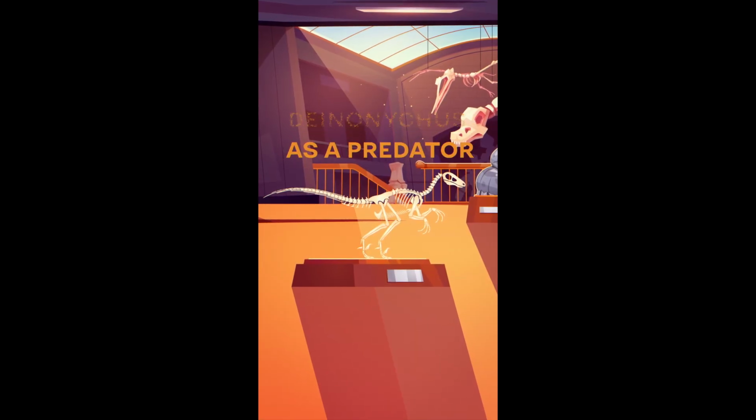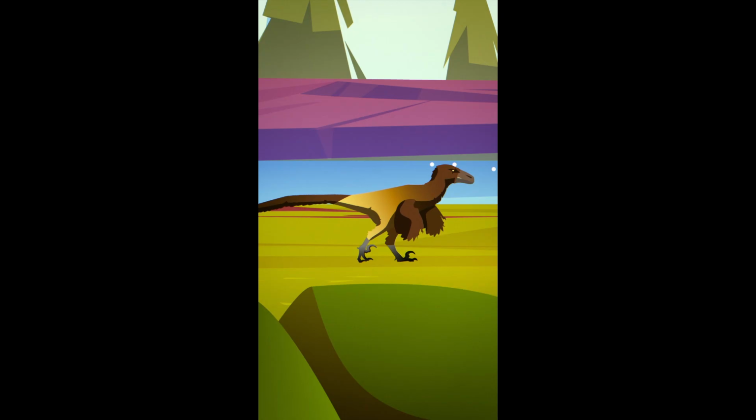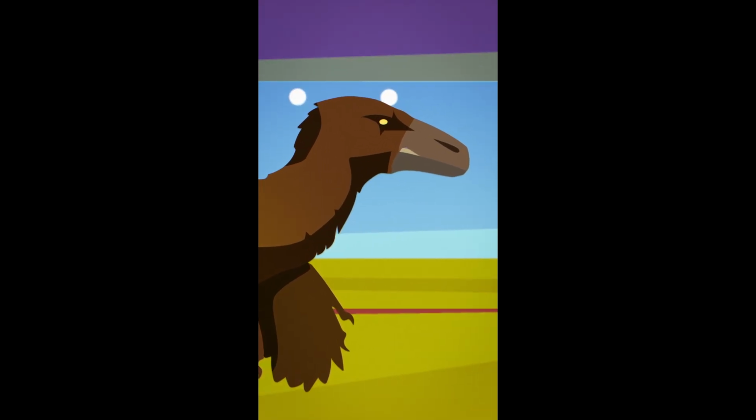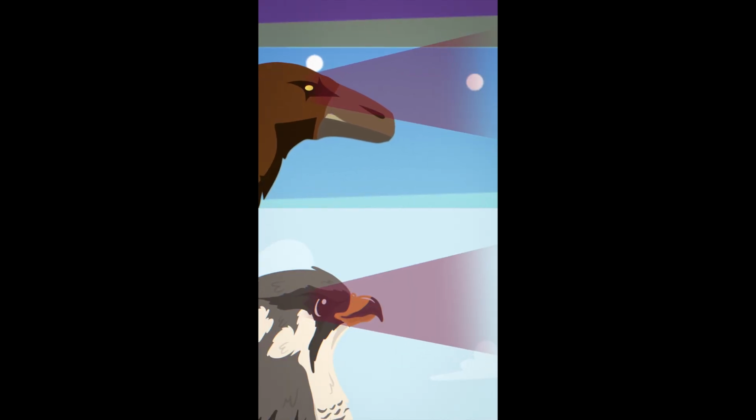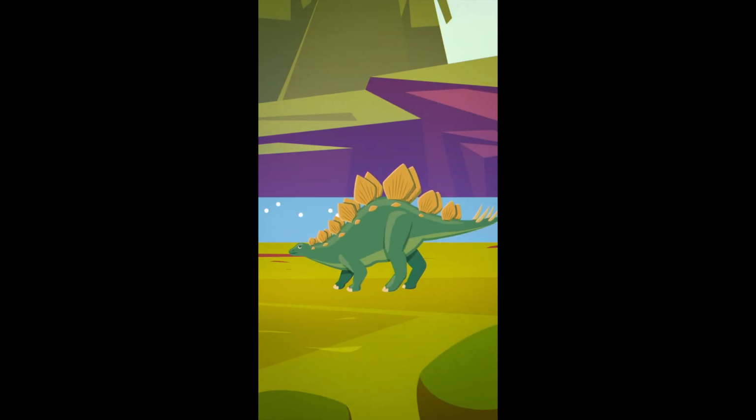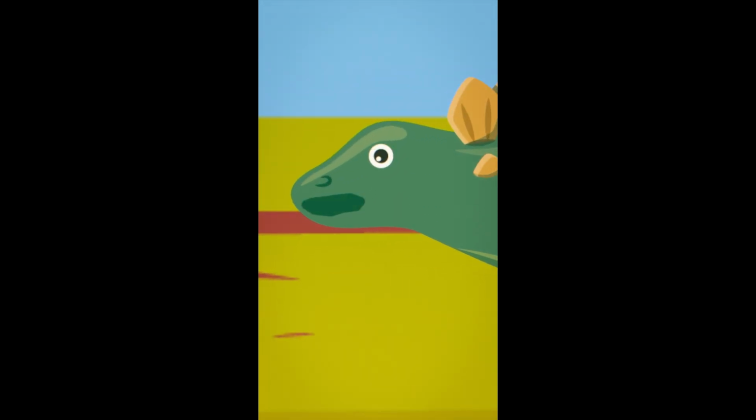Deinonychus as a predator. Many predatory dinosaurs, such as Deinonychus, had excellent vision. Their forward-facing eyes provided good binocular sight, similar in principle to that of modern birds of prey. This allowed them to judge the exact distance to their target with just a glance.